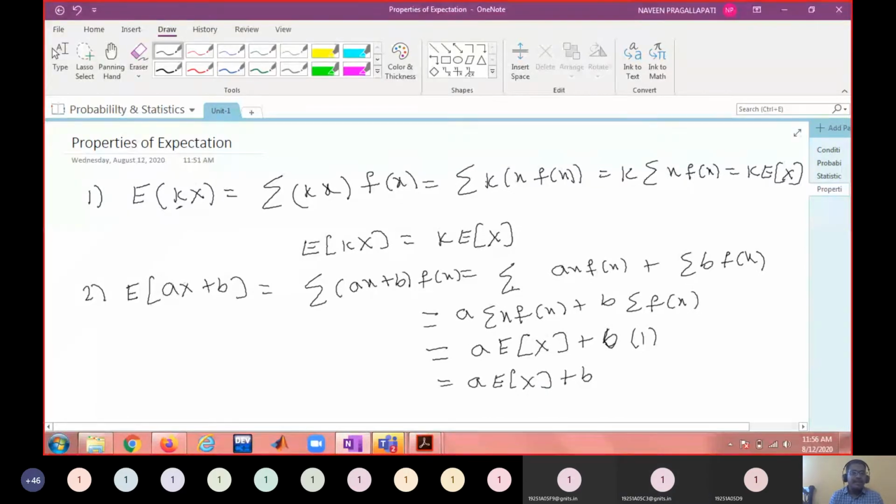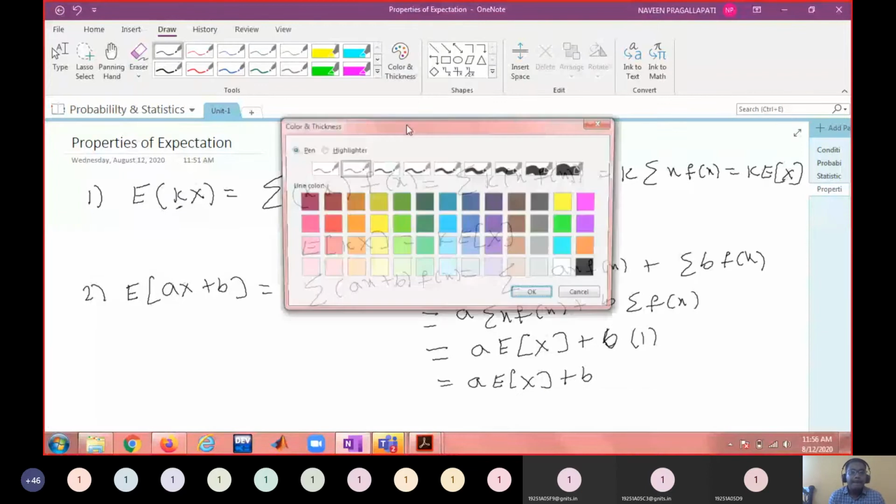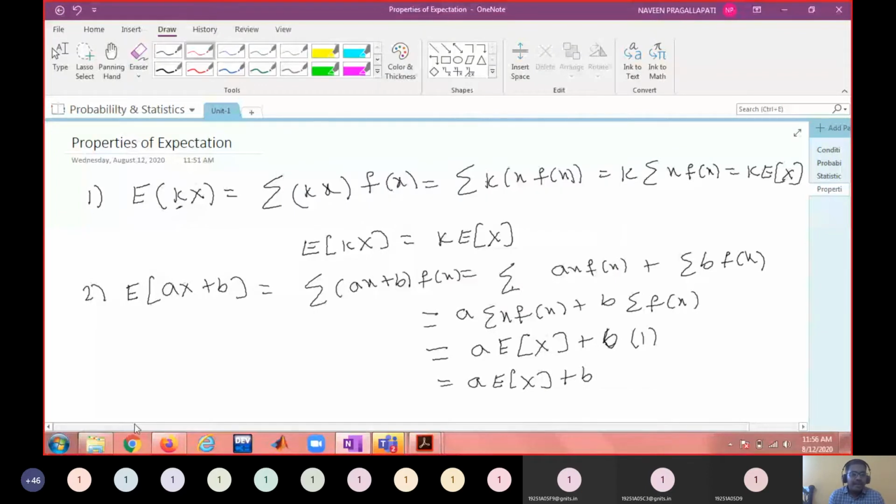So the second property is that the expectation of ax plus b is equal to a into the expectation of x plus b.